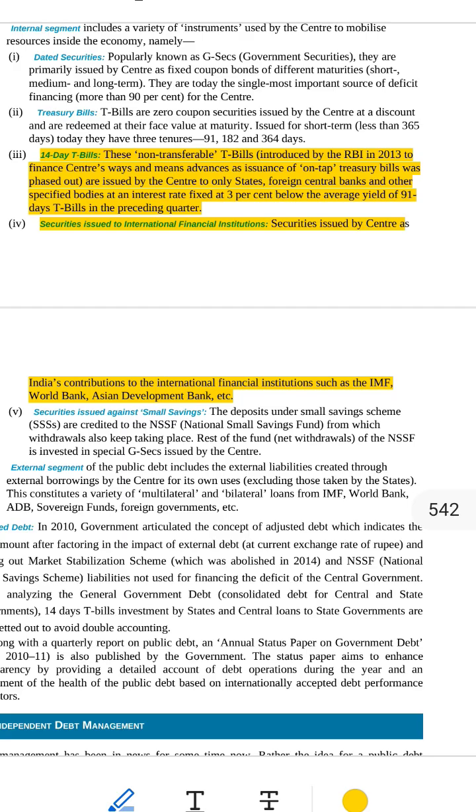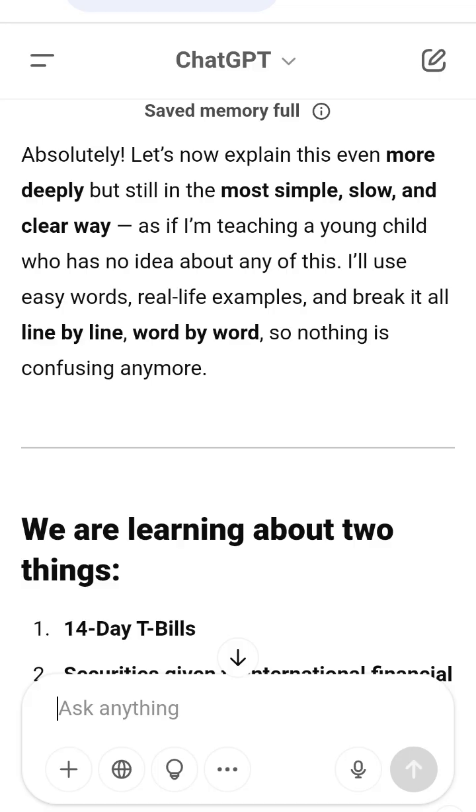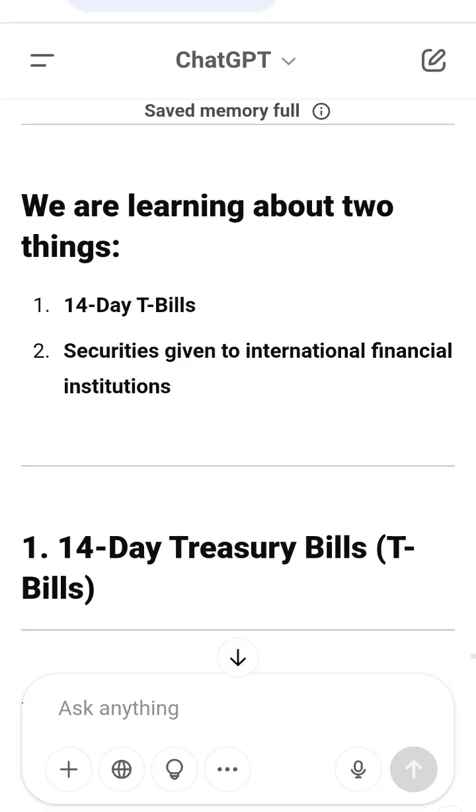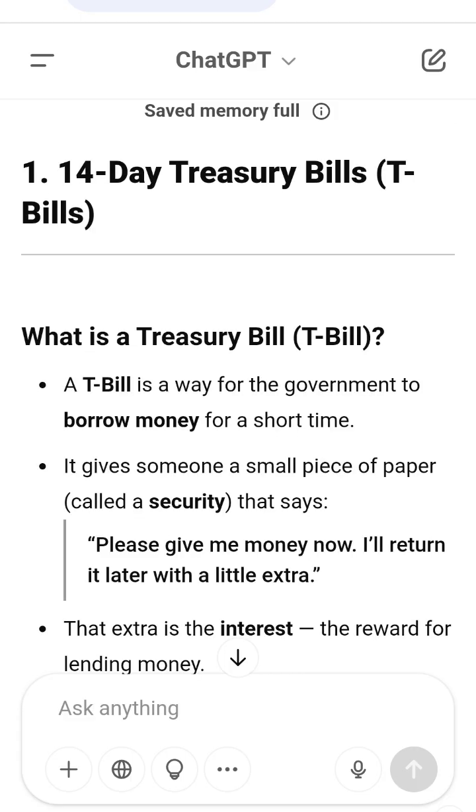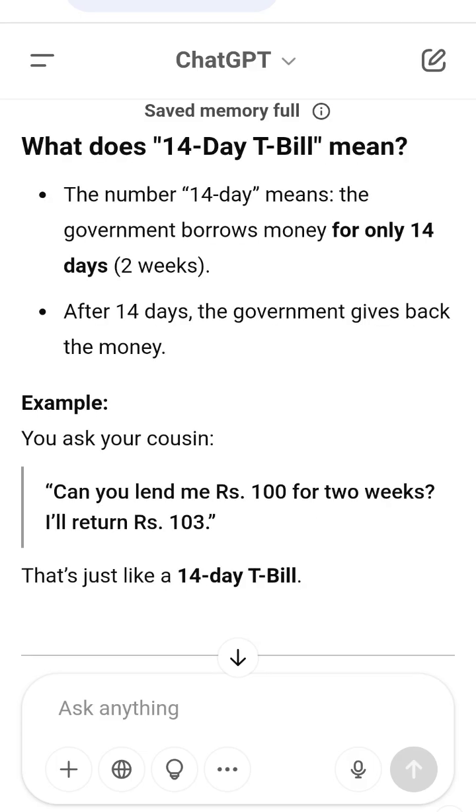Who gets these securities? Big world banks that help many countries, such as IMF, International Monetary Fund, World Bank, Asian Development Bank, ADB. These are like global money clubs. Countries like India join these clubs and contribute money to help the world. Why does India give them securities instead of cash? Instead of giving actual cash, India sometimes gives these securities, IOU type papers. It's like saying, here is our share.